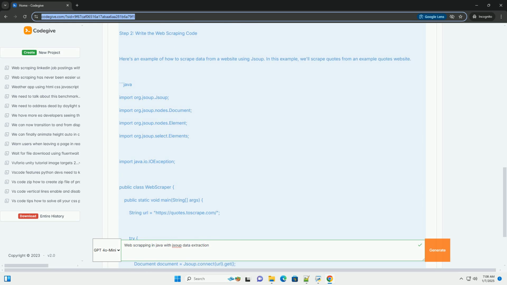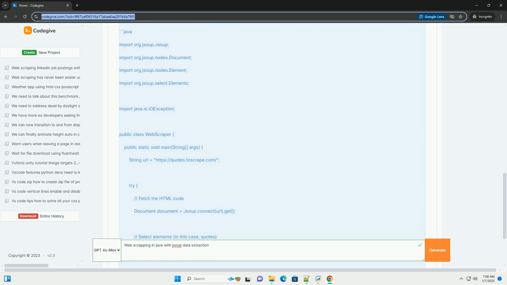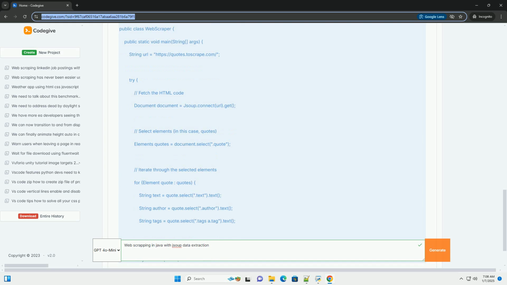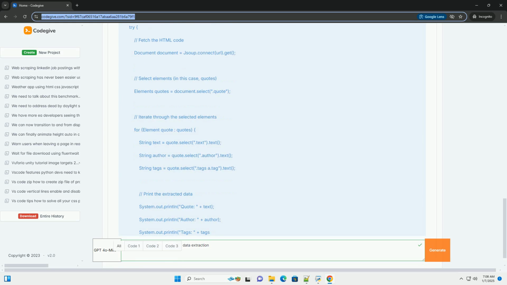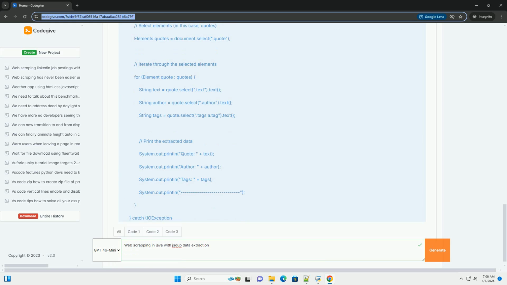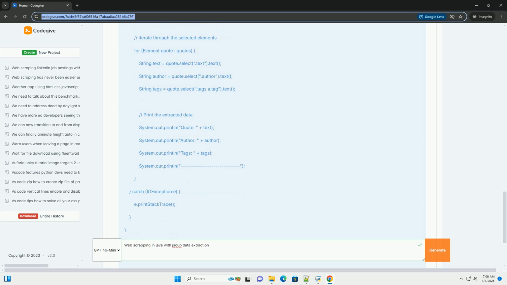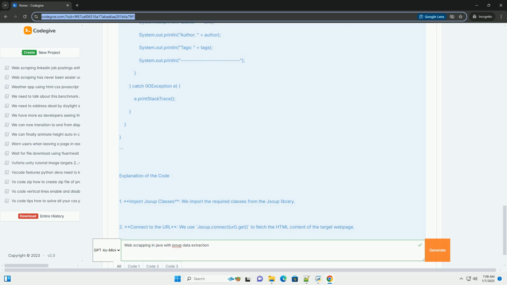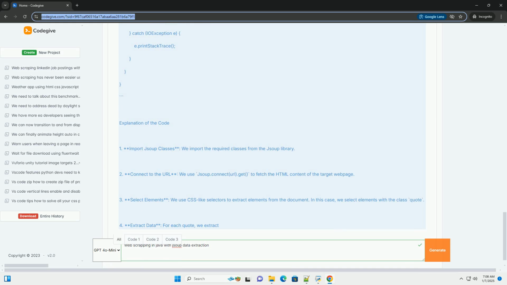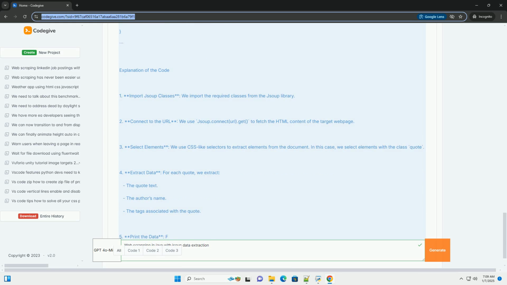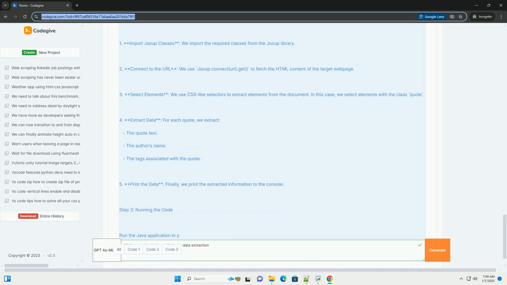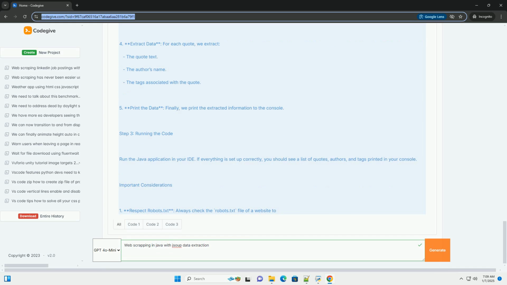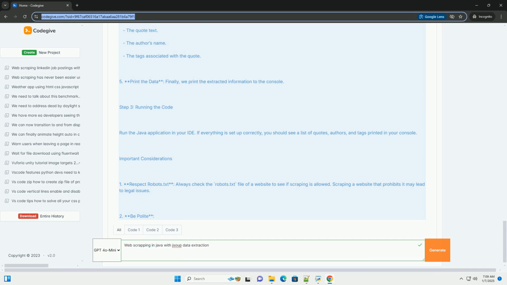Prerequisites. 1. Java Development Kit, JDK. Make sure you have JDK installed on your machine. You can download it from Oracle's official website, https://www.oracle.com/java/technologies/java-z-downloads.html. 2. Maven. While you can use jsoup without Maven, it's recommended to manage dependencies using Maven.